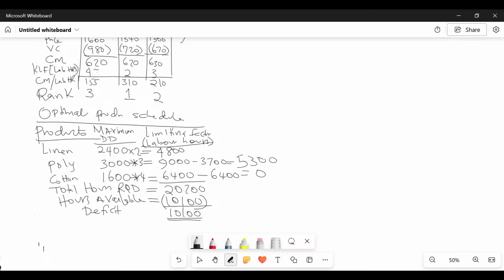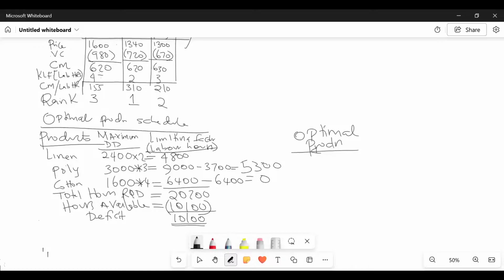Then give me the very last column, optimal production. How many units then are we going to produce? We know for sure that we cannot produce these demanded units. Some of them, you must return back to the shelves. So can you kindly guide me? For the very first ranked product, this one I know, I never reduced hours at all. I will be producing how many units here, somebody? It's 2,400, isn't it? So this one I know I'm going to produce 2,400.